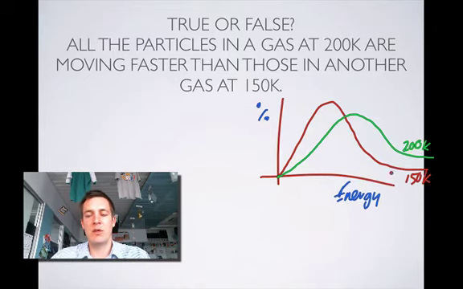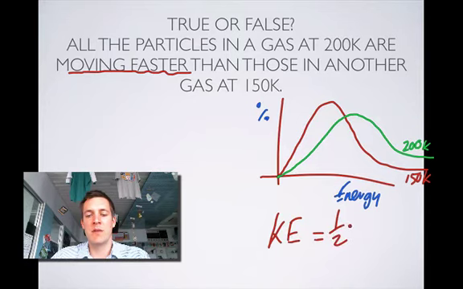Now the question we've maybe not noticed is that this isn't asking about the kinetic energy, it's asking about which particles are moving faster. So in a moment we're going to remember that kinetic energy is equal to half mv squared. But before we do, let's look at the graph and say, have all the particles in this gas got higher speeds than that one? Or have they got higher energies to start with? Well, yeah, some of them do.